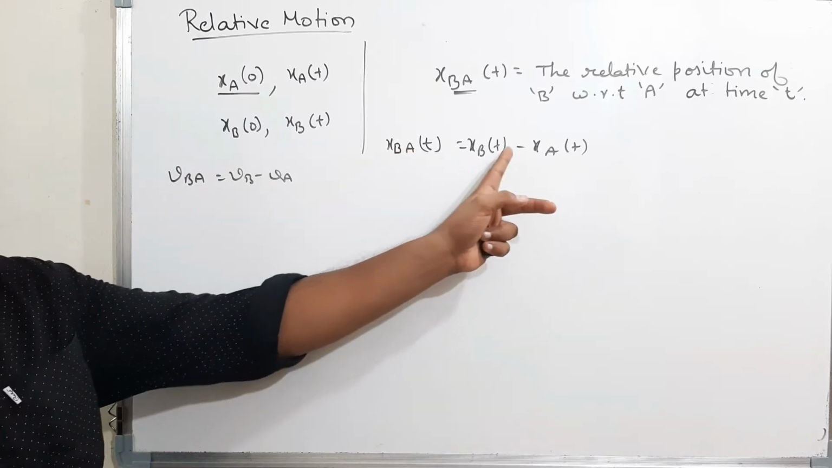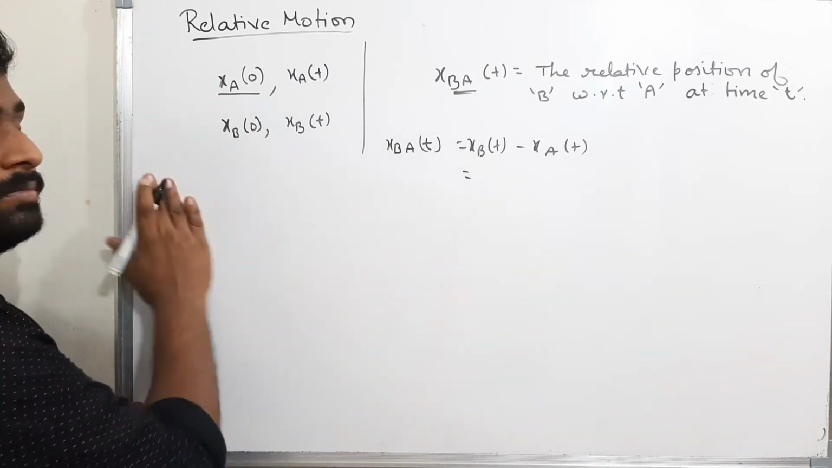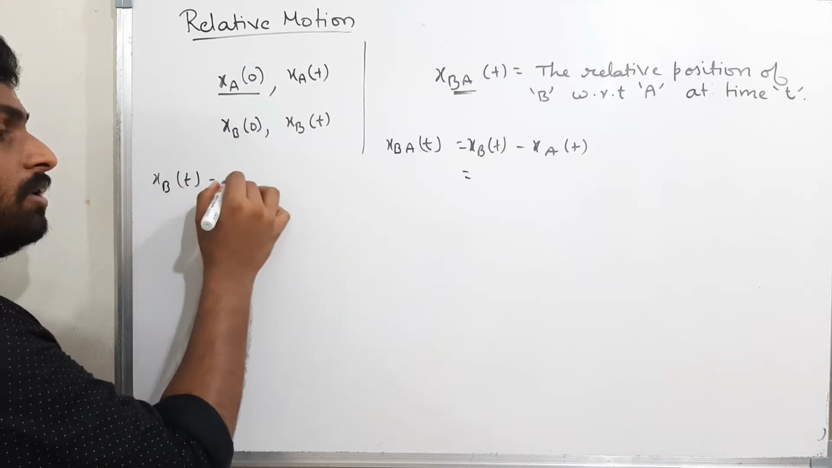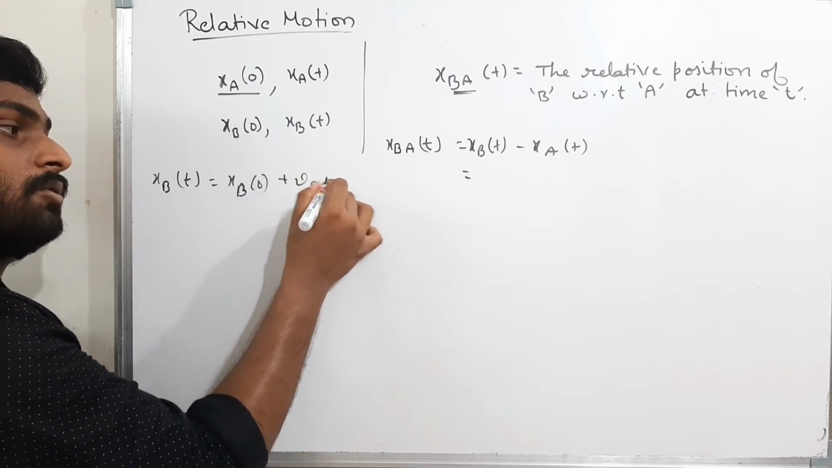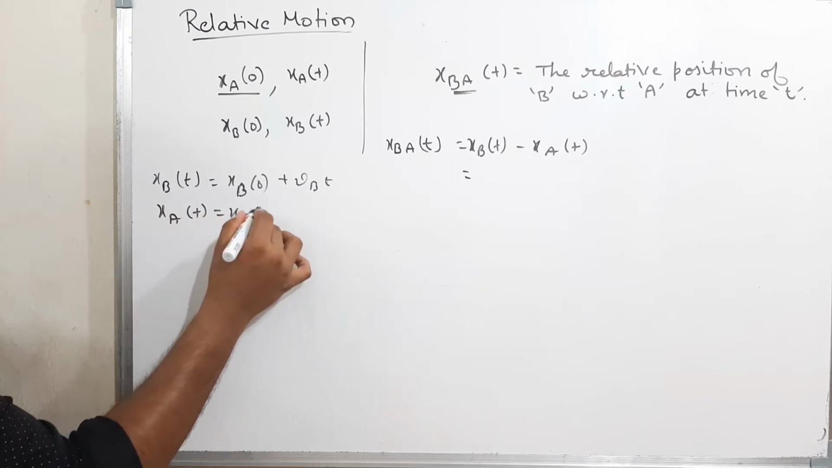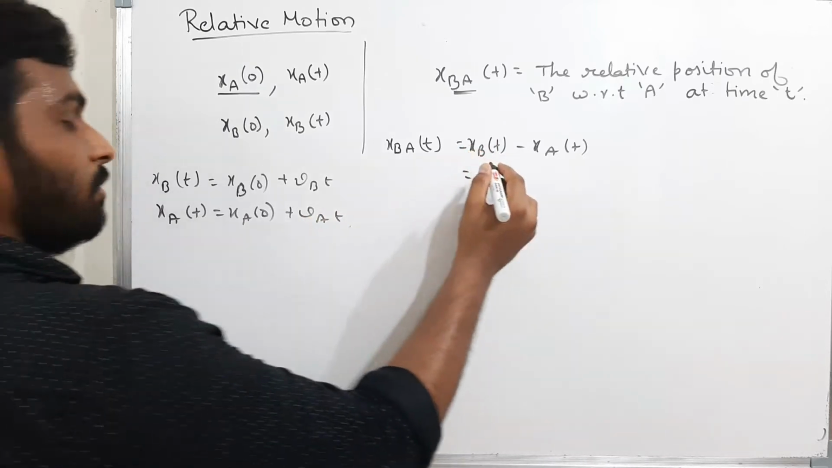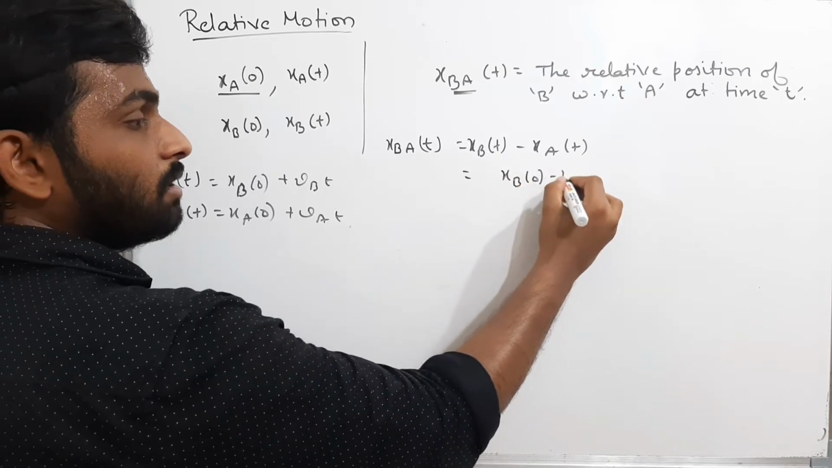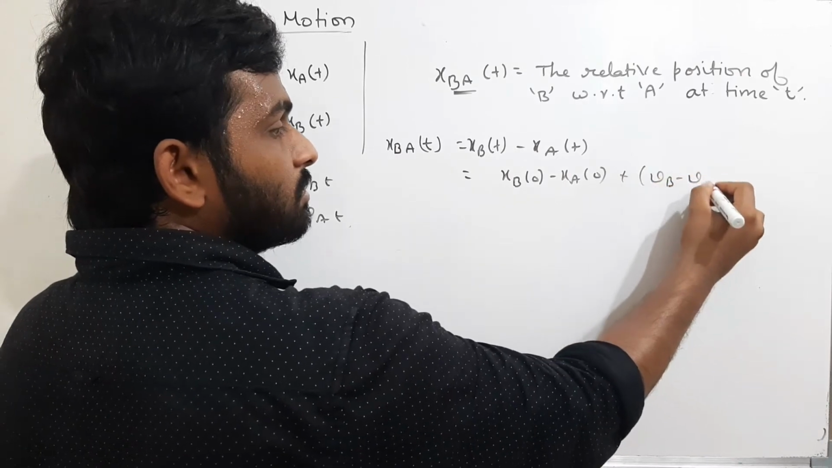Therefore xb of t minus xa of t, which is nothing but, what is xb of t? What is the position of B after some time? The position of B after some time is equal to initial position of B plus velocity of B into time. And what is the final position of A after some time? That is nothing but initial position of A plus velocity of A into time. Keep it there. How much you will get? Finally you will get xb of 0 minus xa of 0 plus (vb minus va) of t.